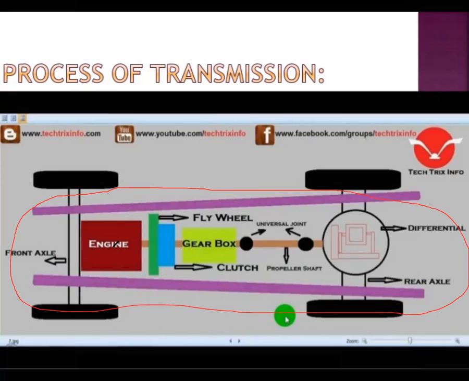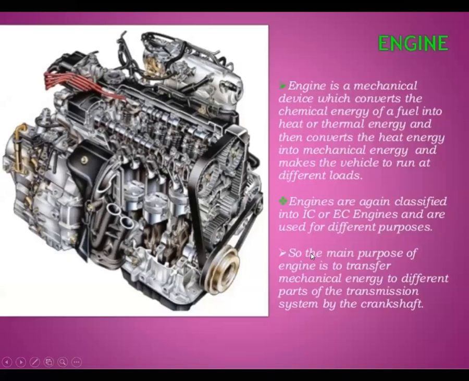Say for example, the engine: the parts to be connected are the flywheel, and the rear wheels and front wheels. Gearbox is between the flywheel and propeller shaft. Likewise, propeller shaft is between the two universal joints. So likewise, you have to remember. When you remember like this, then easily you can write in your examinations.